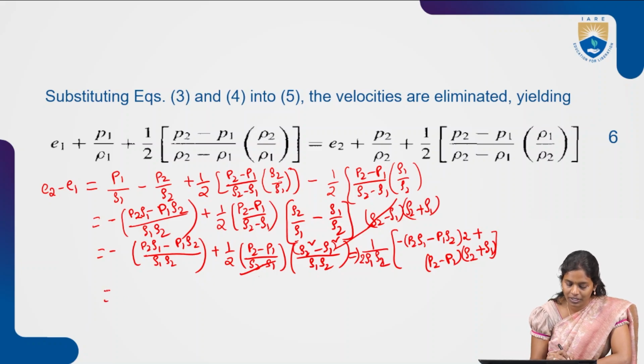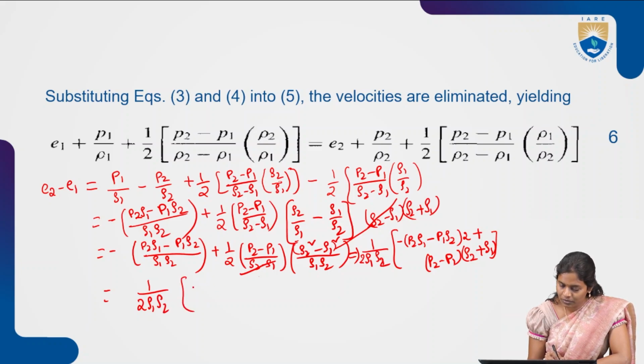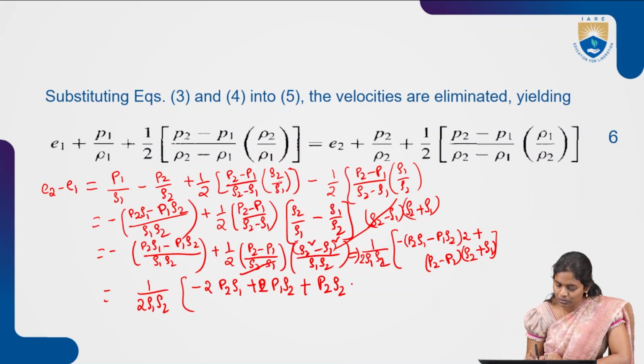Now from here, what will we be writing further? 1 by 2 row 1 row 2 into minus 2 P2 row 1 plus 2 P1 row 2, plus P2 row 2, plus P2 row 1, plus minus P1 row 2 minus P1 row 1. So this will be there.